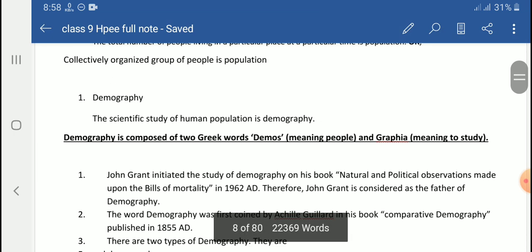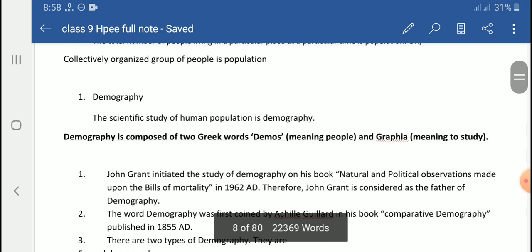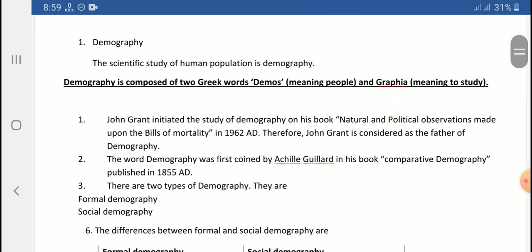Students, the definition of population, the definition of demography, the two words demos and graphia and their meaning, the father of demography, the book written by John Graunt, and the name of the book of Achille Guillard, who first coined the word demography in 1855. These things are important for multiple choice questions. Okay, so read it carefully.